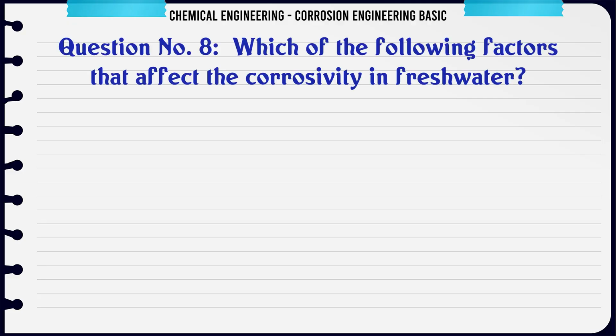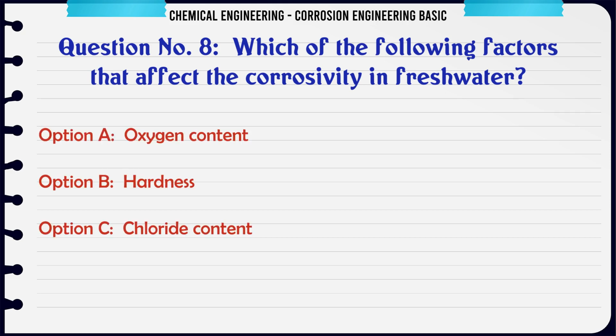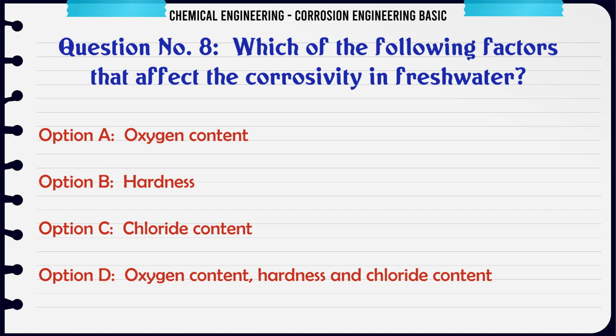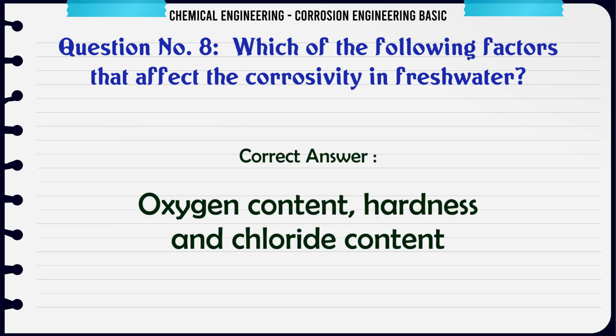Which of the following factors affect the corrosivity in fresh water? A. Oxygen content. B. Hardness. C. Chloride content. D. Oxygen content, hardness and chloride content. The correct answer is oxygen content, hardness and chloride content.